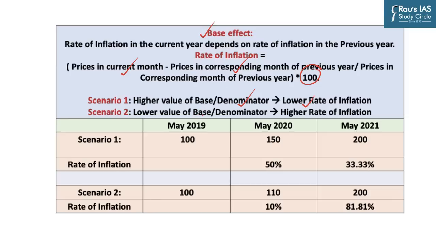Similarly, if the prices were very low, unusually low, in the same month last year, your denominator will be low and hence your rate of inflation will be high because of the base effect. And so let us understand these two scenarios.